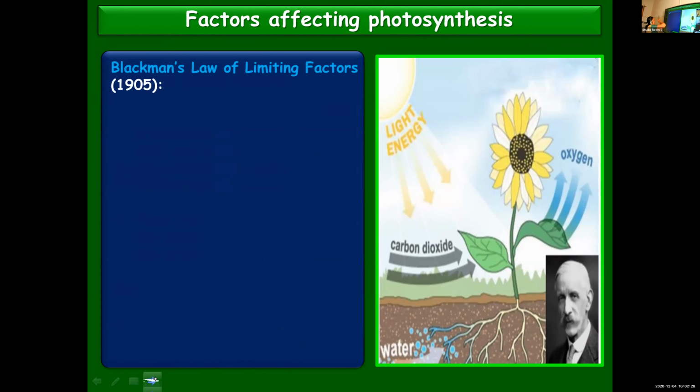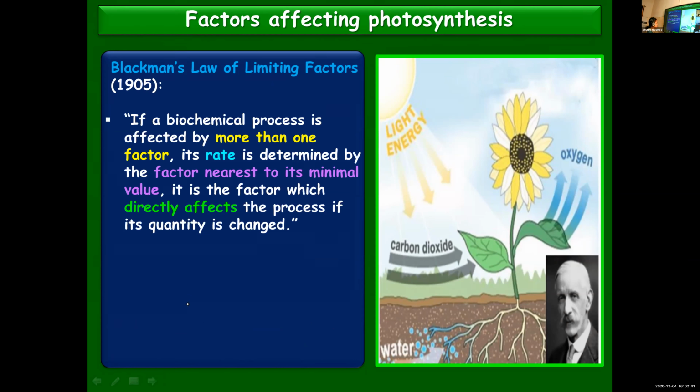Now let us learn about a very important law put forward by Blackman. Blackman's law of limiting factors, which he put forward in the year 1905. It can be asked for 1 or 2 marks. If a biochemical process is affected by more than one factor, its rate is determined by the factor which is nearest to its minimal value. It is the factor which directly affects the process if the quantity is changed.